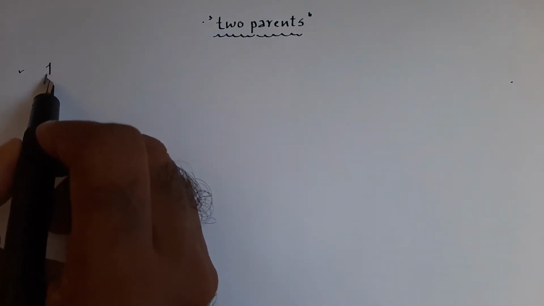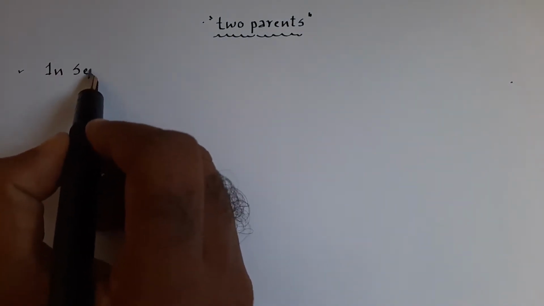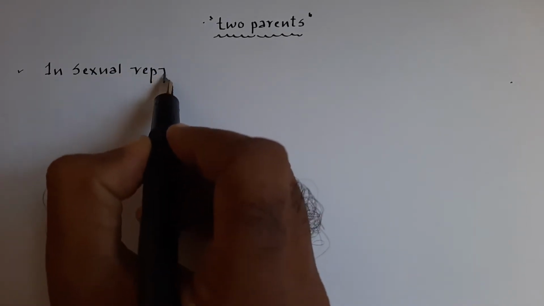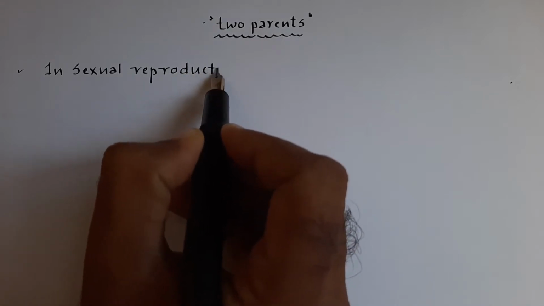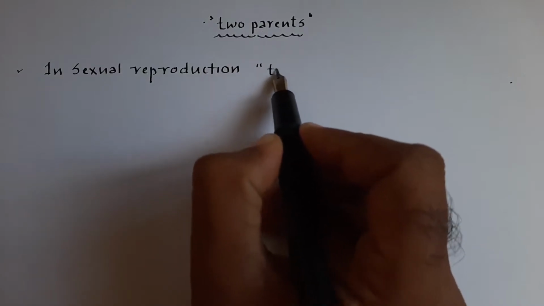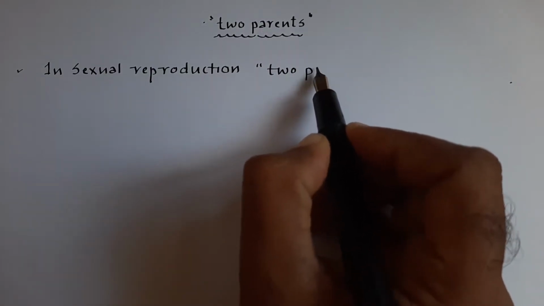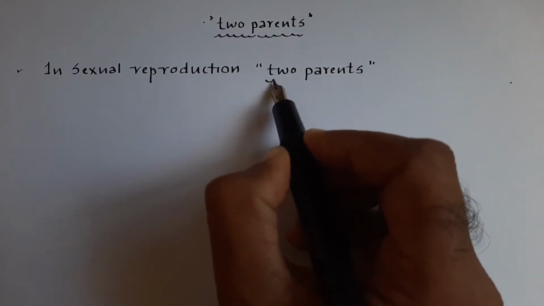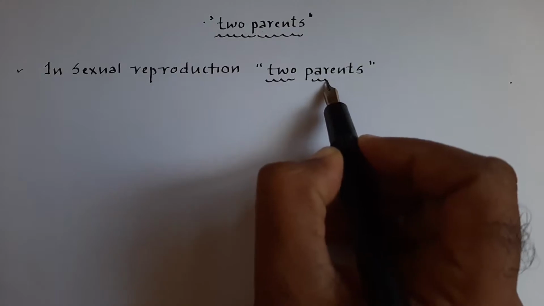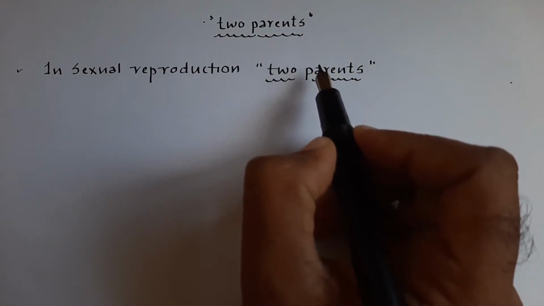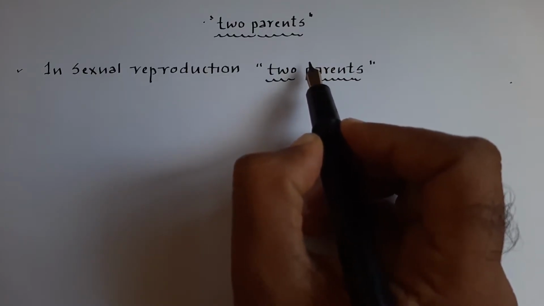That is, in sexual reproduction, two parents are involved. These two terms, two parents, are very important because they act as character building terms.